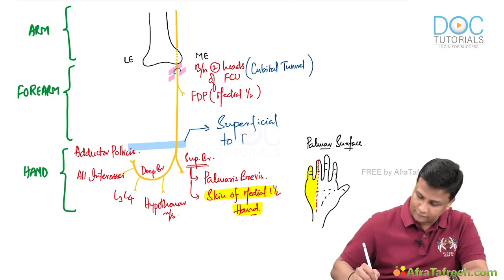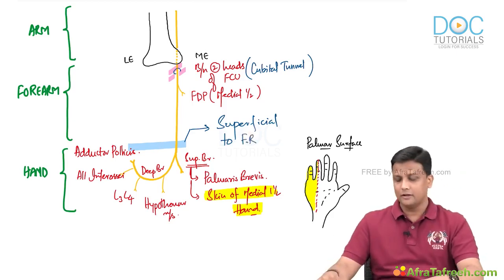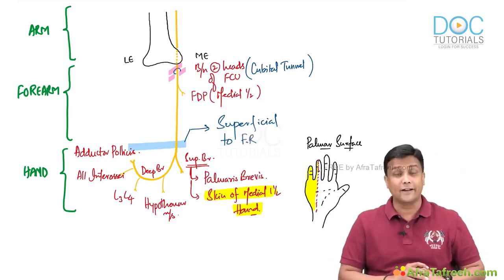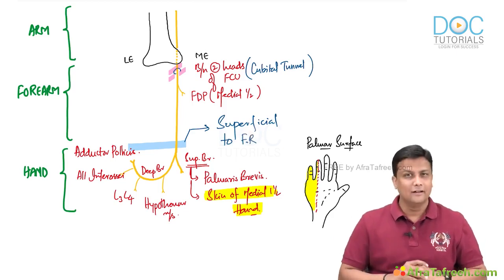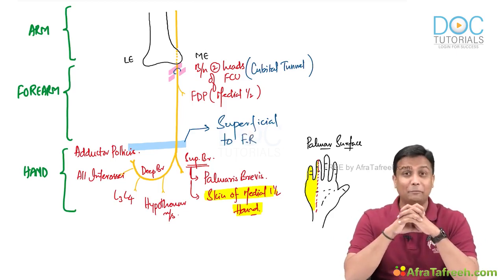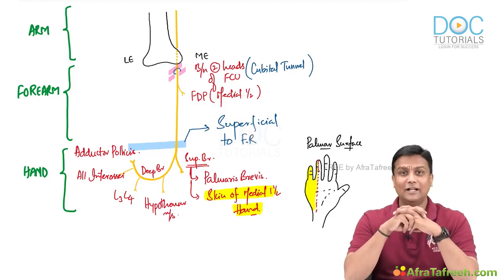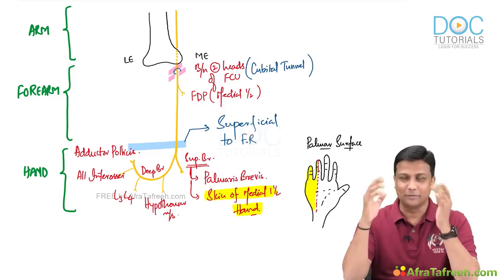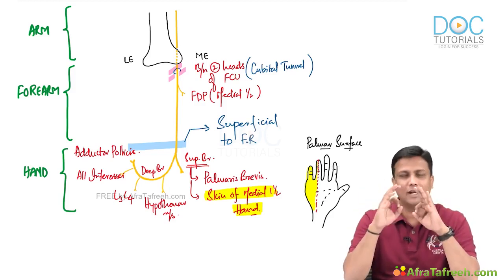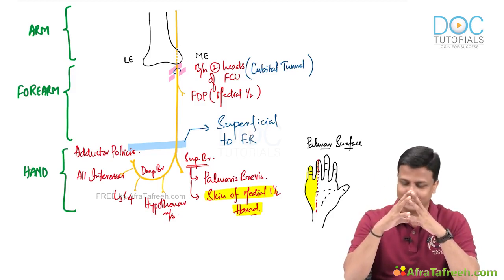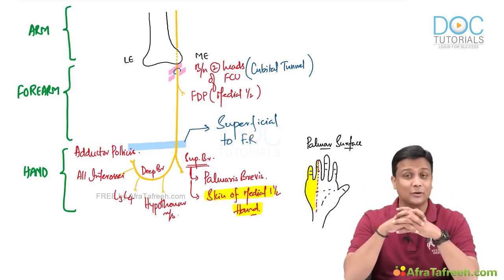I'm just writing in short here, flexor retinaculum, guys. Ulnar nerve is passing superficial to flexor retinaculum. Wow. And I believe that picture-based memory, like image-based memory, will be for long term. So, if you just practice this, you can never ever get confused in the ulnar nerve. Any question that might ask you guys.